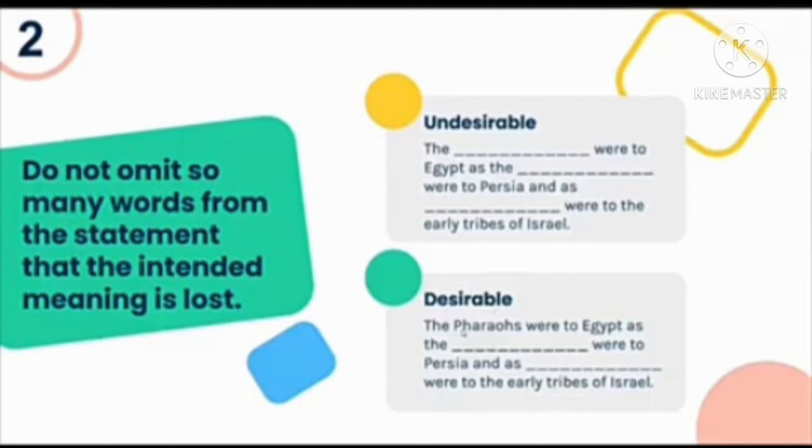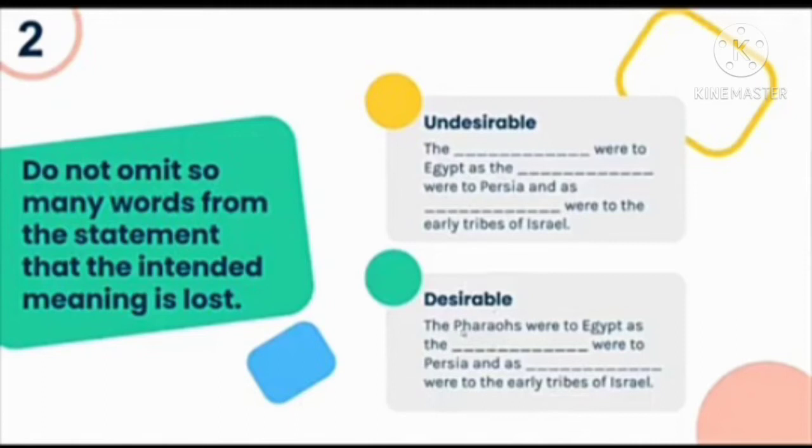So better we say: The pharaohs were to Egypt as the blank were to Persia and as blank were to the early tribes of Israel. So do not omit the other one para magkaroon ng logical thinking ang mga examinees kung ano ang susupply nila. Kasi kung tatanggalin mo lahat, wala ka nang makitang comparison. Remember that is an analogy statement.